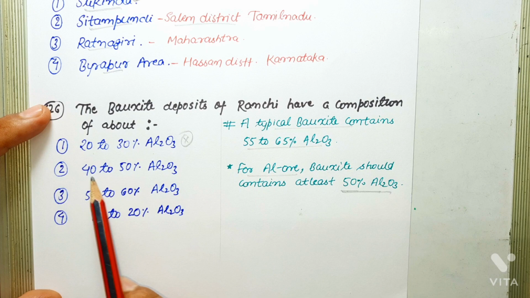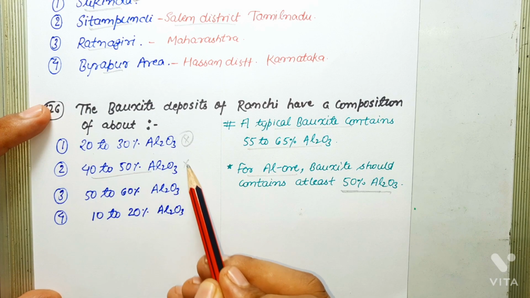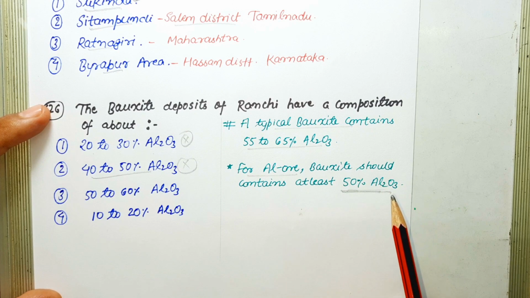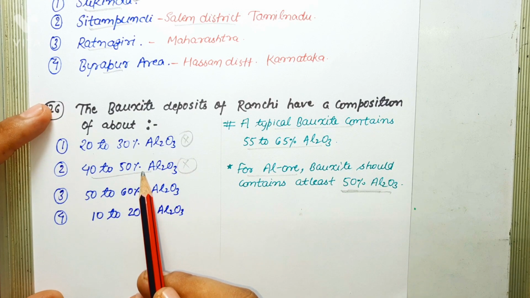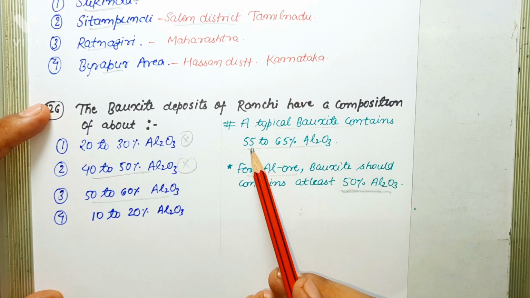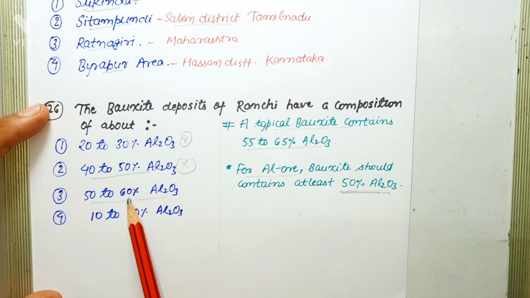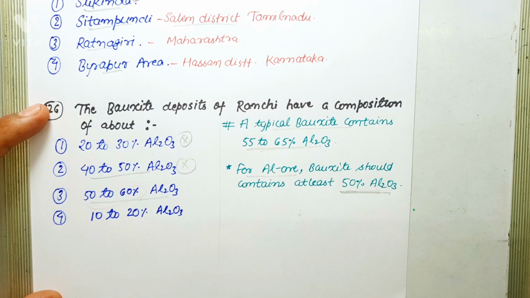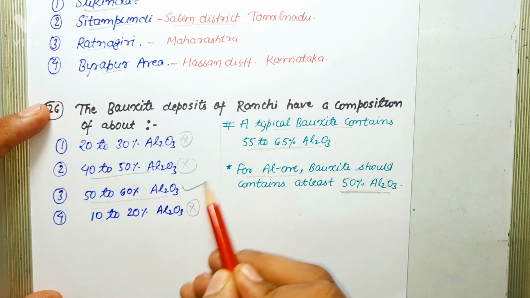Next option says 40 to 50% Al2O3. This is also incorrect because for aluminium ore, bauxite should contain at least 50% Al2O3, and this is definitely less than 50%. Next option says 50 to 60% Al2O3. This might be the correct answer because a typical bauxite contains 55 to 65% Al2O3, and this percentage range falls within this data. Next option is 10 to 20%. This is definitely an incorrect statement. So the correct statement is 50 to 60% Al2O3.